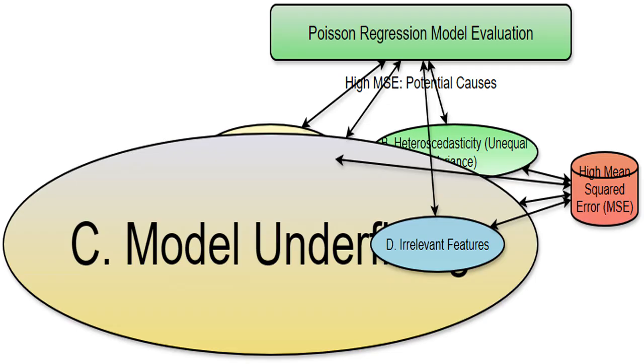Underfitting means your model is too simple to capture the patterns in your data. It's like trying to fit a straight line to a curvy dataset. The model misses important details, leading to large prediction errors and a high MSE. You could try to make your model more complex to overcome this issue.